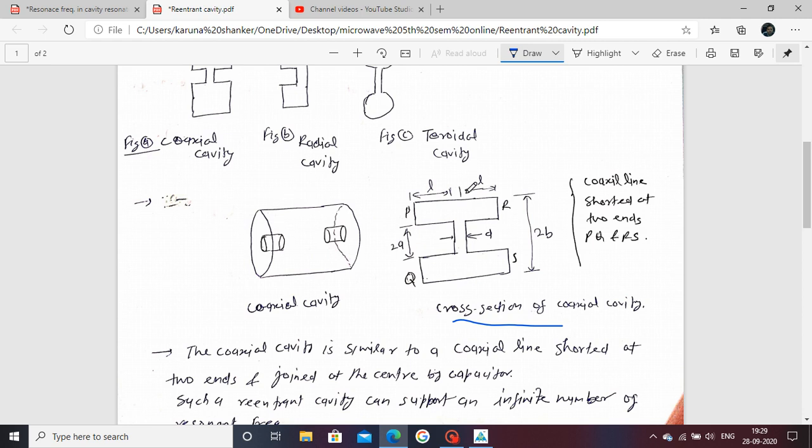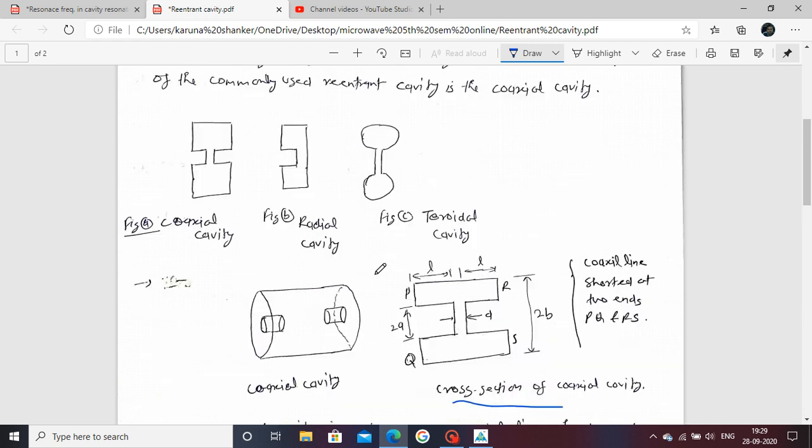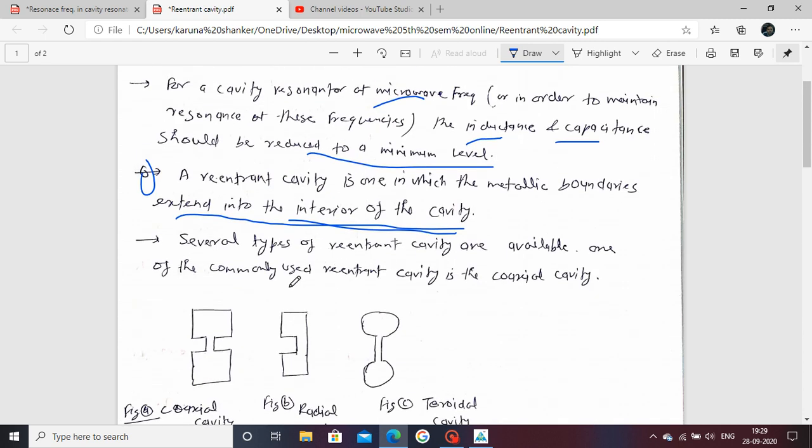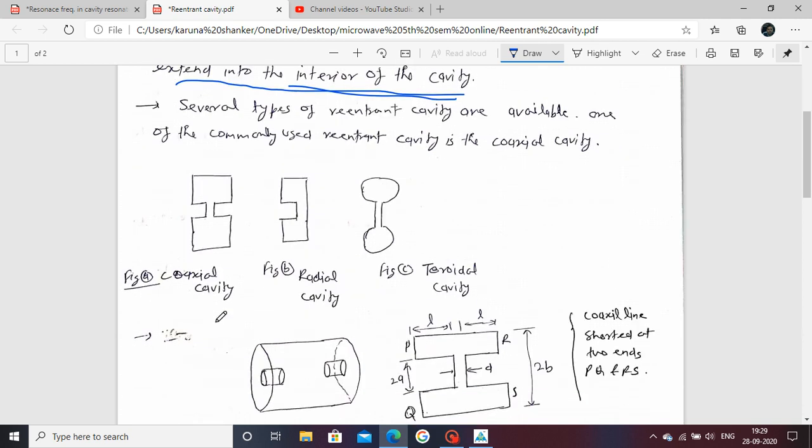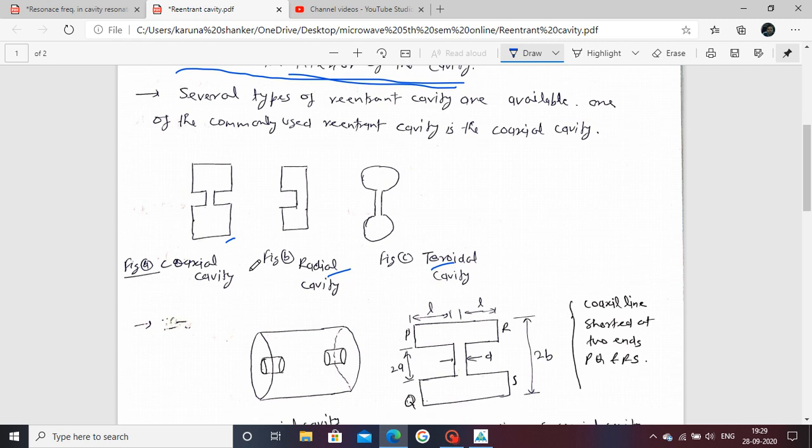Also the length is divided in this form to form a coaxial cavity. There are several types of reentrant cavity. Only three types are indicated here: the coaxial cavity, the radial cavity, and the toroidal cavity.